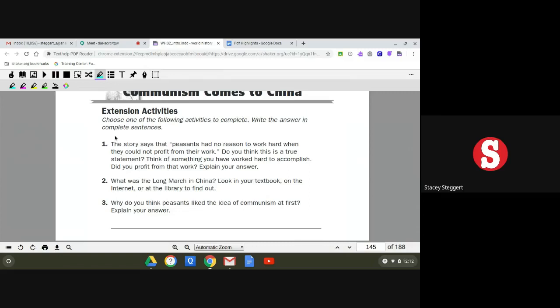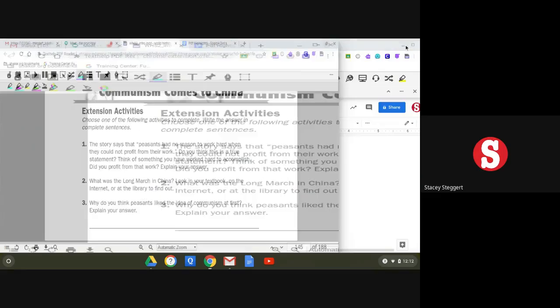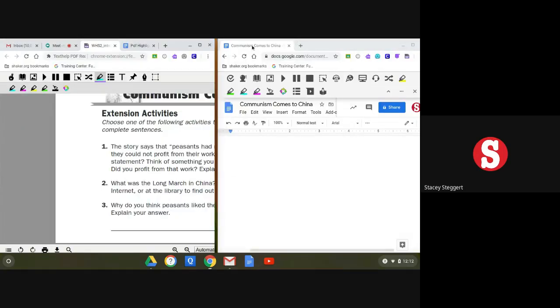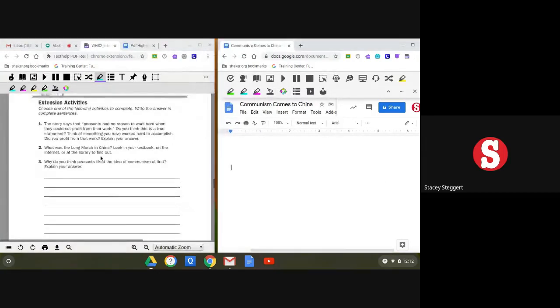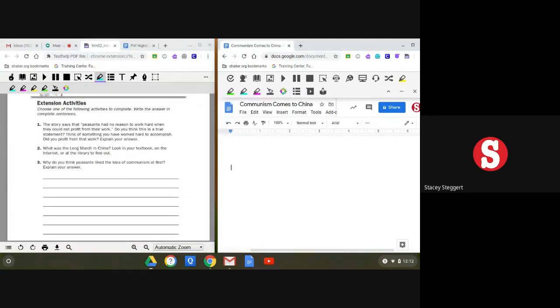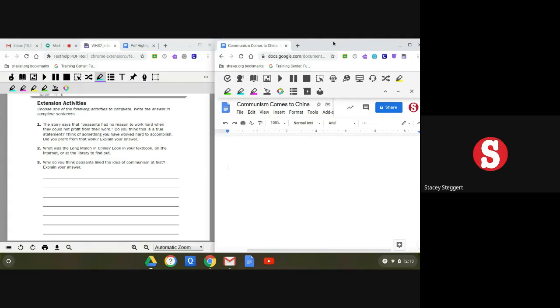All right, back into the extension activities. I suggest using Google Docs to record your answers. I'll take them however you choose to turn them in. So if it's easier for you to print this and write it out, or write it out on a sheet of paper, you can take a photo and then send it via email. If you can do it in the docs, then you can use your Read Write app. And I'll give you an example now of how to make that work for you.